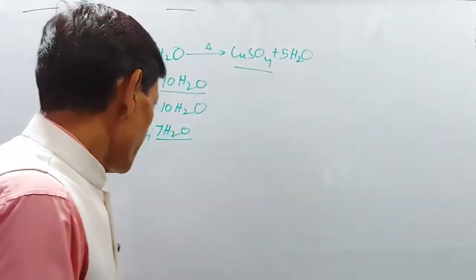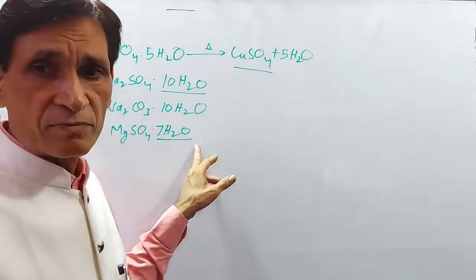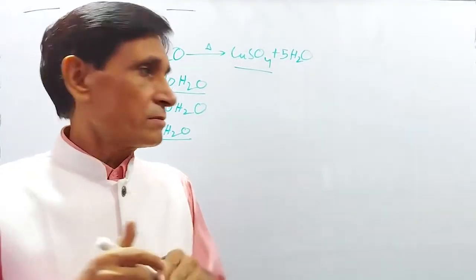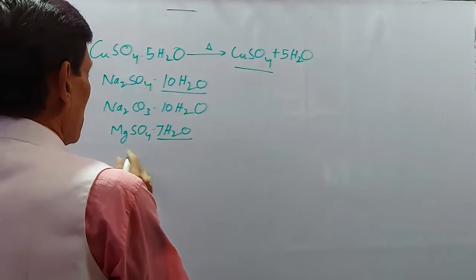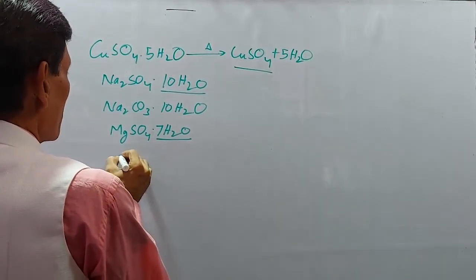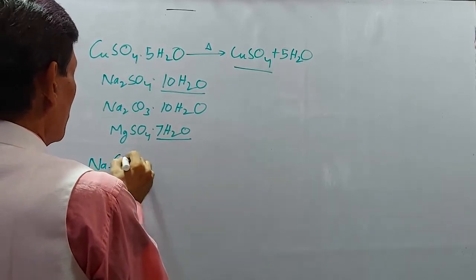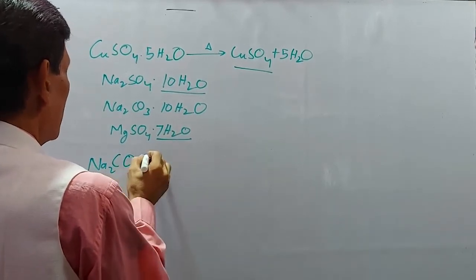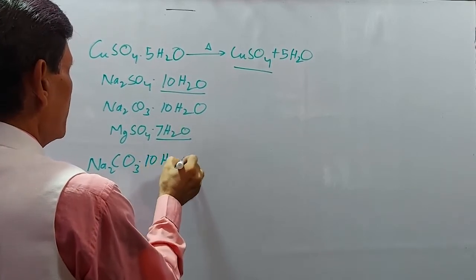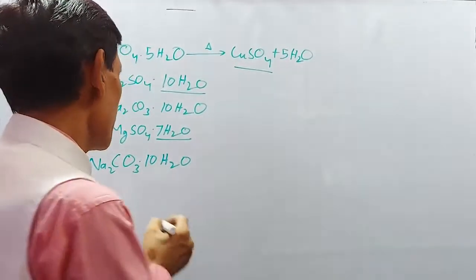Some examples of efflorescence, when there is low aqueous tension: Na2CO3 10H2O, washing soda, loses its water of crystallization when exposed to air.